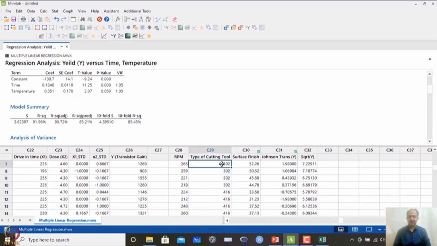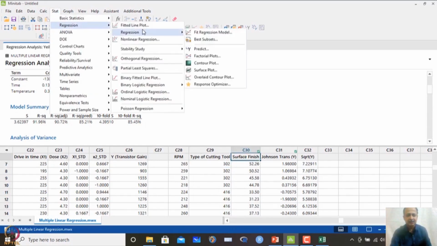I cannot say 302 is greater than 416 like that. This cannot be arranged in ascending or descending order. So, this is like color, different types of color. This is a categorical variable we have to treat, and regression has an option to deal with categorical variables also. So, surface finish is y over here. So, what we can do is that